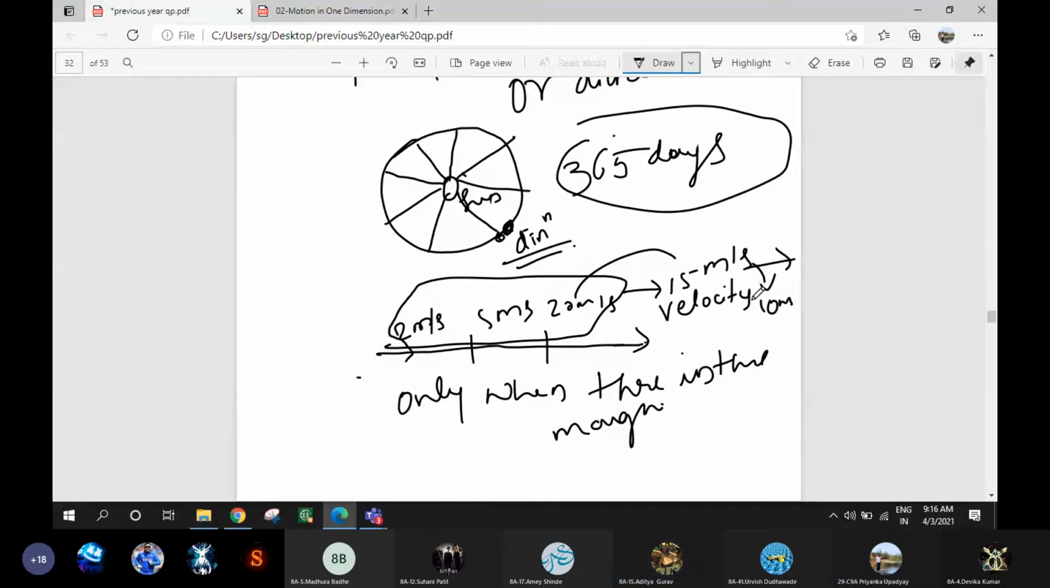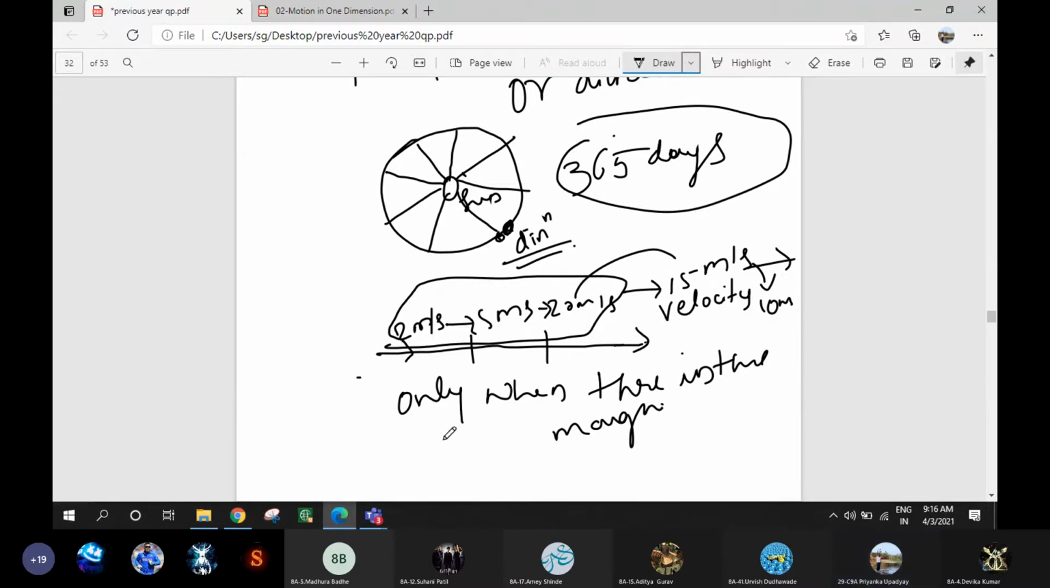Now we consider the motion of a body in a straight line path. Here there is no change in the direction of motion. Change is caused only due to the change in the speed or change in the velocity. In such a case, the velocity of the body increases with time. Sometimes the velocity of the body is increasing with time.